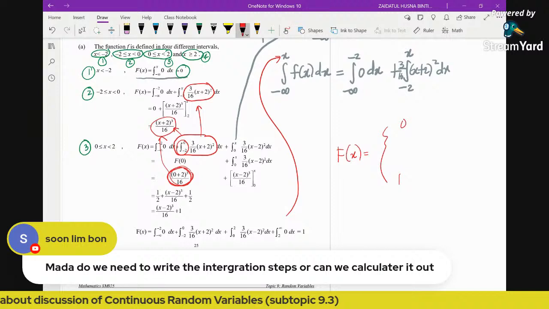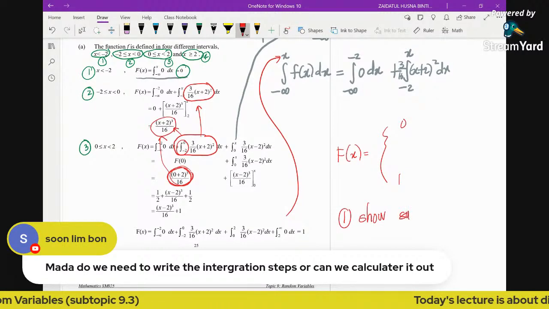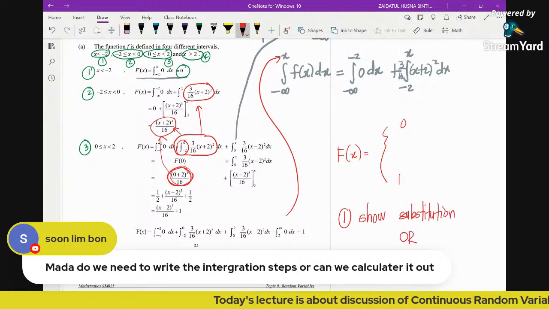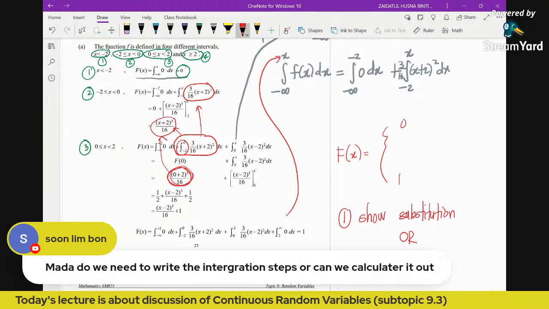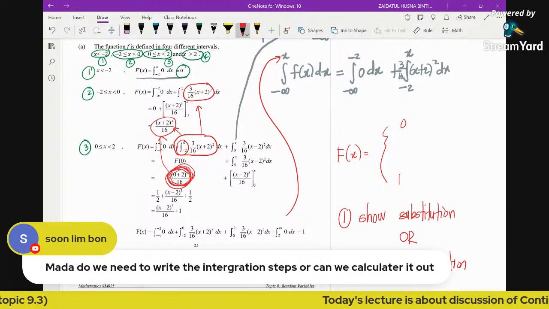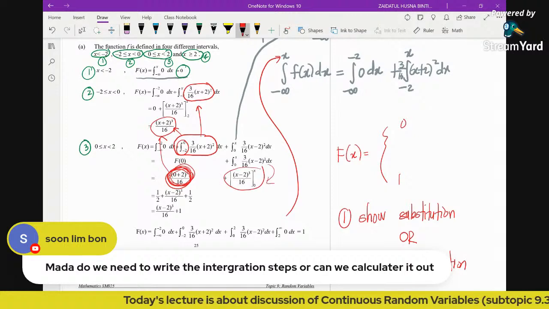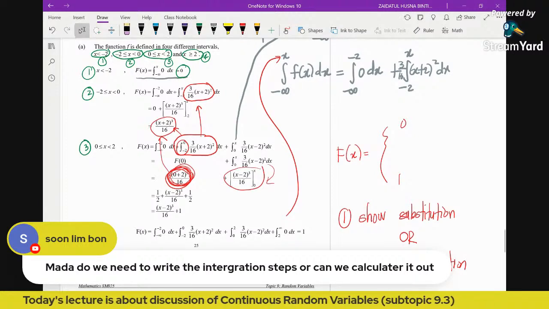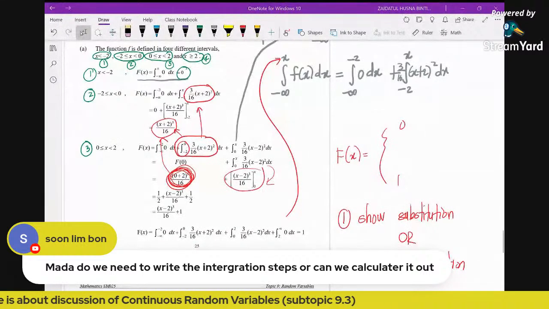It's either you show the substitution, or you need to show your integration. Which means you cannot simply skip this step. Again, this step cannot be skipped. And here also you need to show how you integrate this function. So I hope that answers your question, Bon.